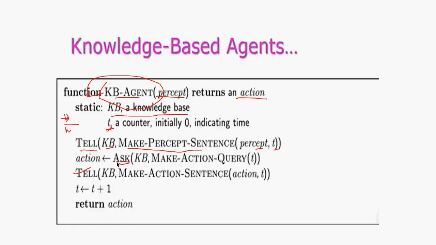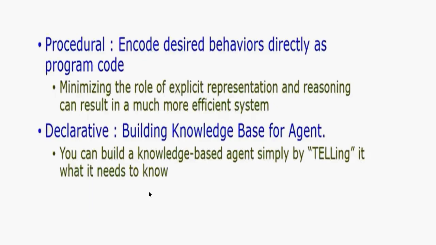Then the ask parameter, what it does is ask the query, right? And it gives the answer as the action. And according to that, it's going to fetch it from the knowledge base. The action is going to check one by one from 0 to n values. It's going to check using a timer called t equals t plus 1. Okay, this is a simple pseudocode for a knowledge-based agent.